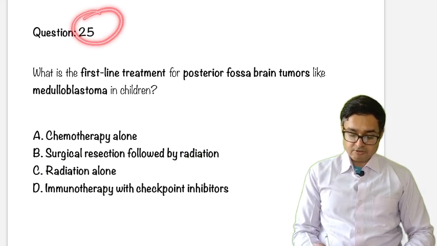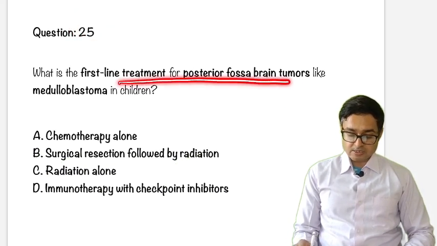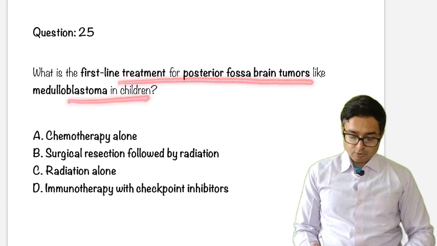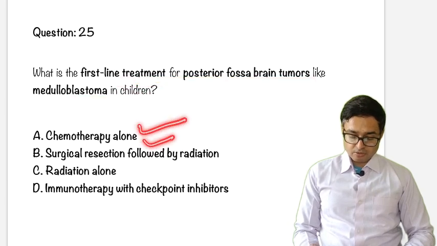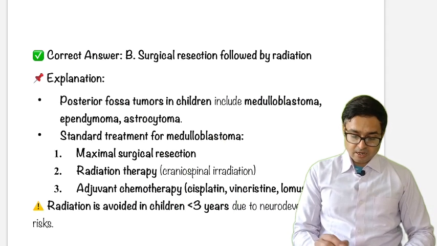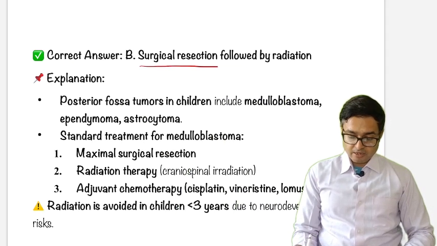What is the first line treatment of posterior fossa brain tumors like medulloblastoma in children? Chemotherapy, surgical resection, radiation, or immunotherapy with checkpoint inhibitors. The correct answer is surgical resection followed by radiation.